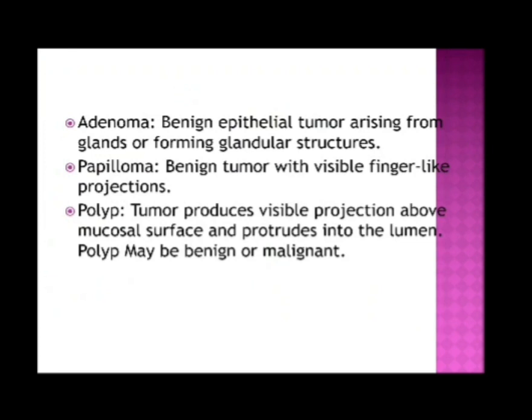Papilloma, also a benign tumor with visible finger-like projections. Polyp, a tumor that produces visible projections above the mucosal surface and protrudes into the lumen. A polyp may sometimes be benign or sometimes it may form a malignant tumor.